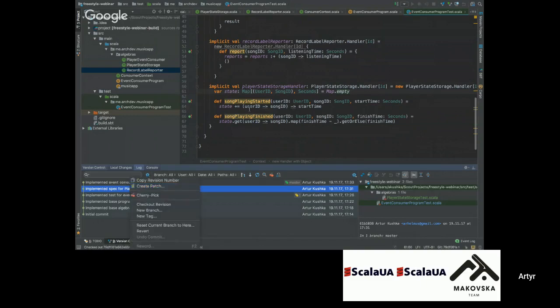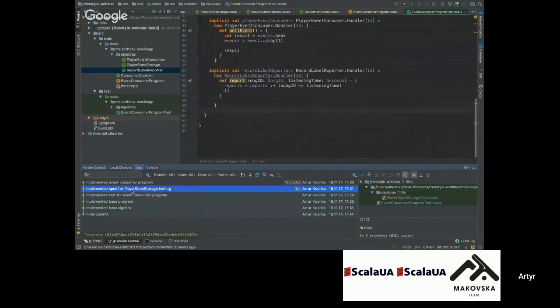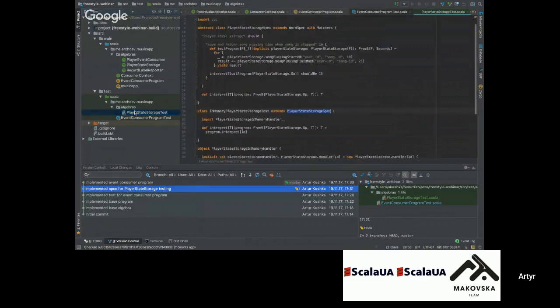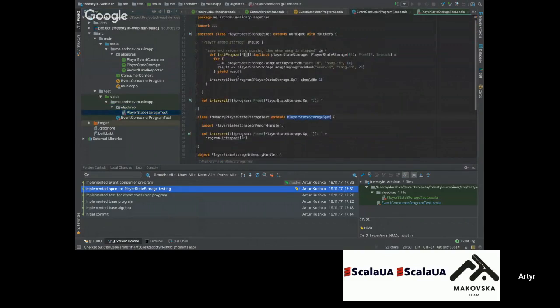So for that kind of stuff, we will create a separate test for our algebra, and it will be a bit different from what we saw currently. We create a test spec. The test spec is an abstract class. It cannot be executed, and it defines your test cases in general. These test cases should be applied to every implementation of the player state storage handler that we will have.